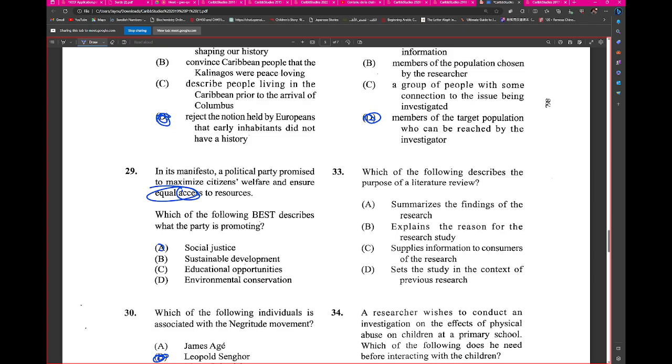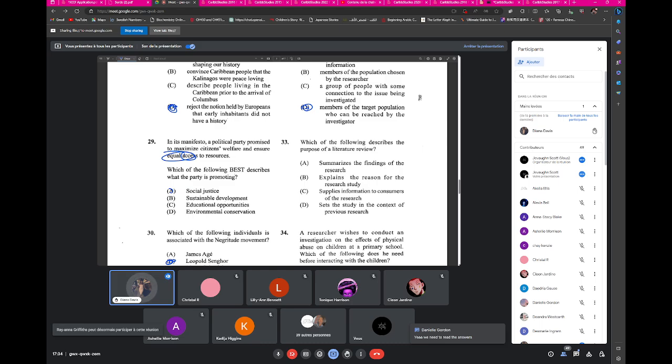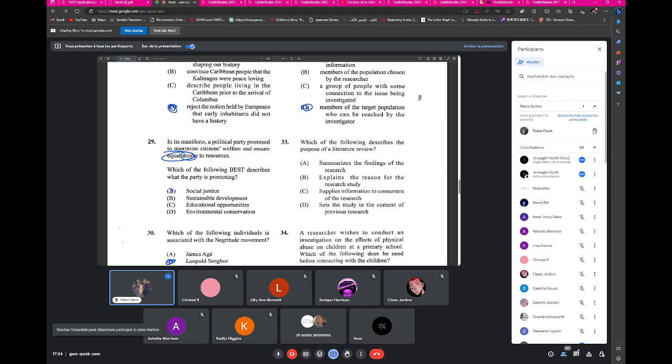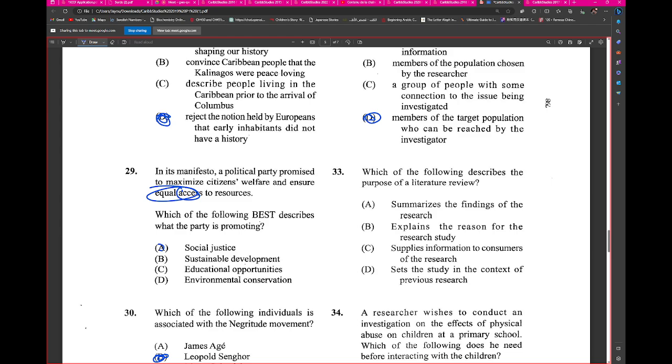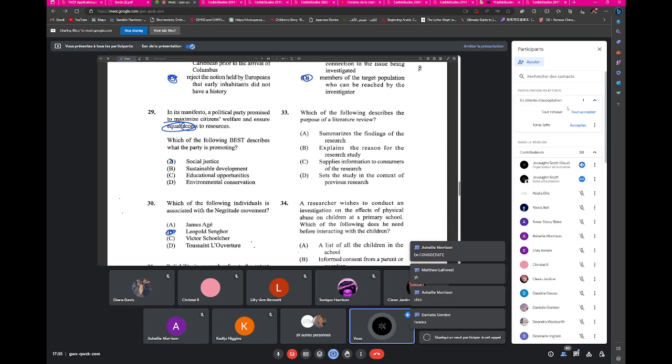Was that a raised hand? Go ahead. I'm saying that when you're asking for the answer, don't let them say the letters. Say the answer, because they're going so fast we can't read through the answers. Oh, alright. My bad. I apologize. So you hear that, guys? Just go through the answers. Yes, so which of the following describes... way too much time. We're not even at 10 minutes yet. We're probably past 10 minutes. But yeah. Alright.